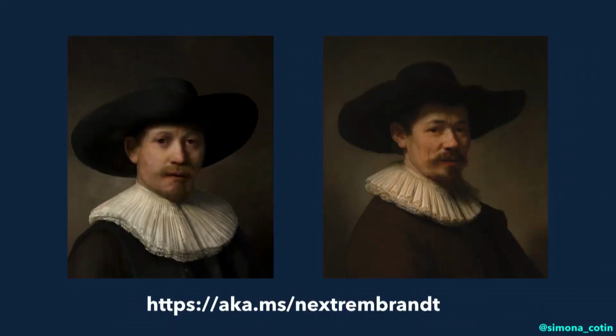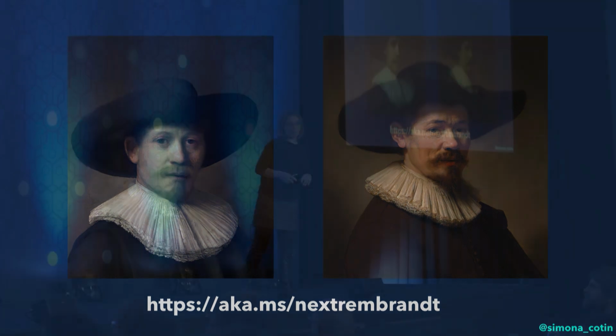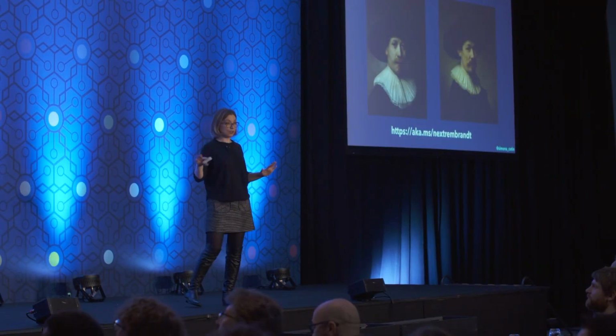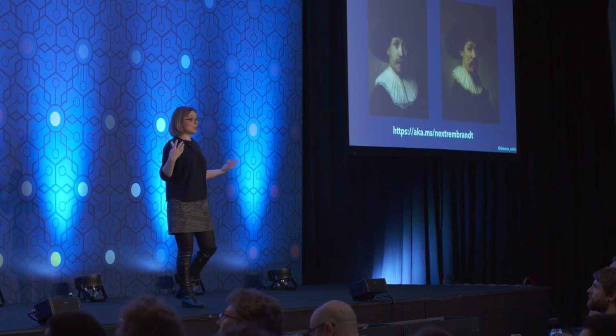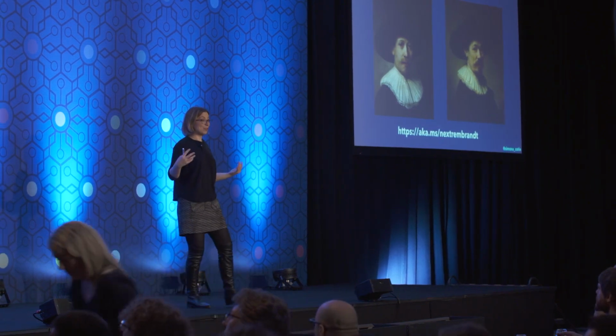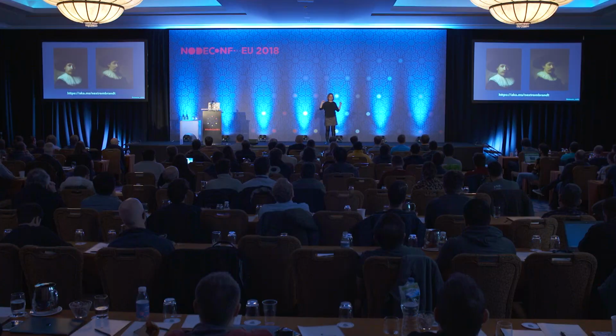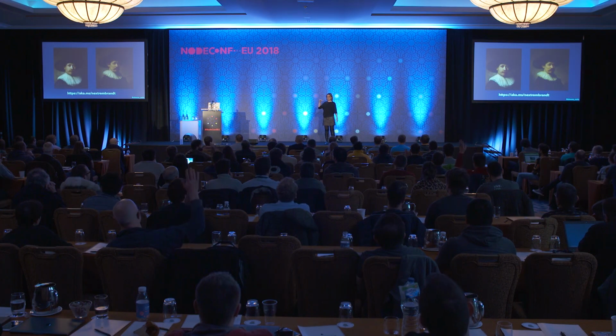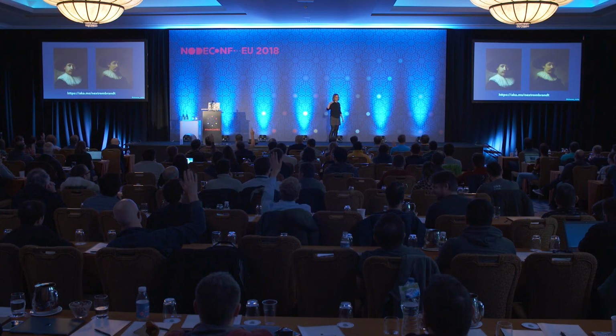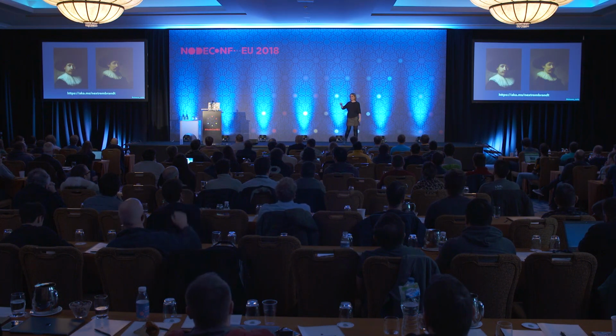The next thing that's super interesting is this project called The Next Rembrandt. You can see here we have 2 pictures of Rembrandt. One of them has been generated by AI, and the other one is the actual original Rembrandt. So who here thinks that the picture on the left is the original one? Yeah, there's a couple of hands here, maybe 20% of the room. Who here thinks that the other picture is the original one?